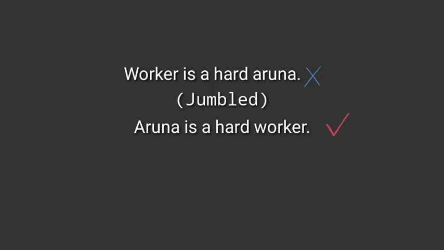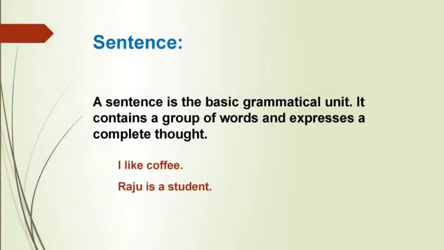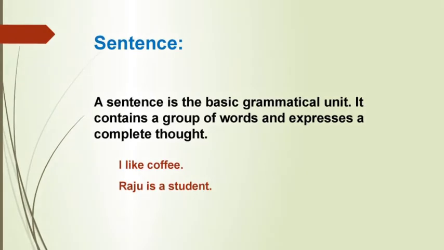How can we arrange the words in proper order? First, we should know the meaning of sentence and sentence pattern. What is a sentence? A sentence is the basic grammatical unit. It contains a group of words and expresses a complete thought. A sentence starts with a capital letter and ends with a full stop. For example, I like coffee. Raju is a student.